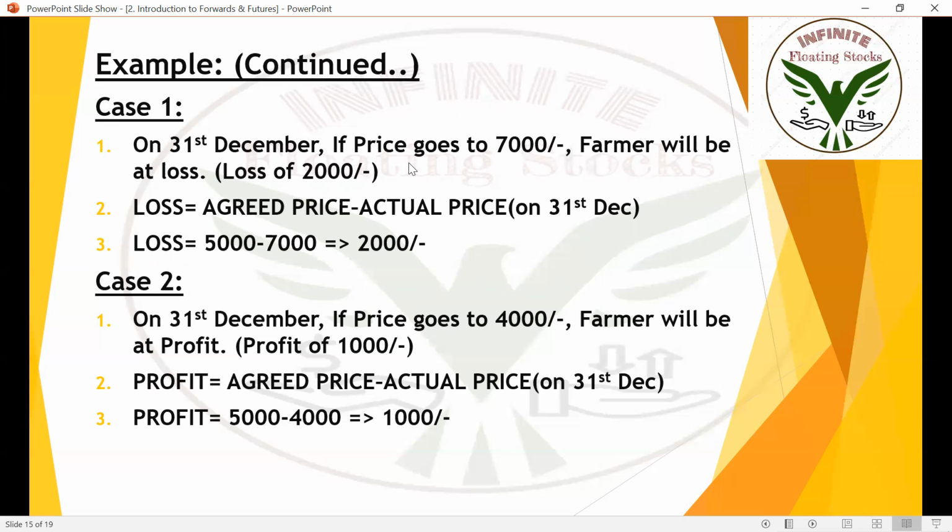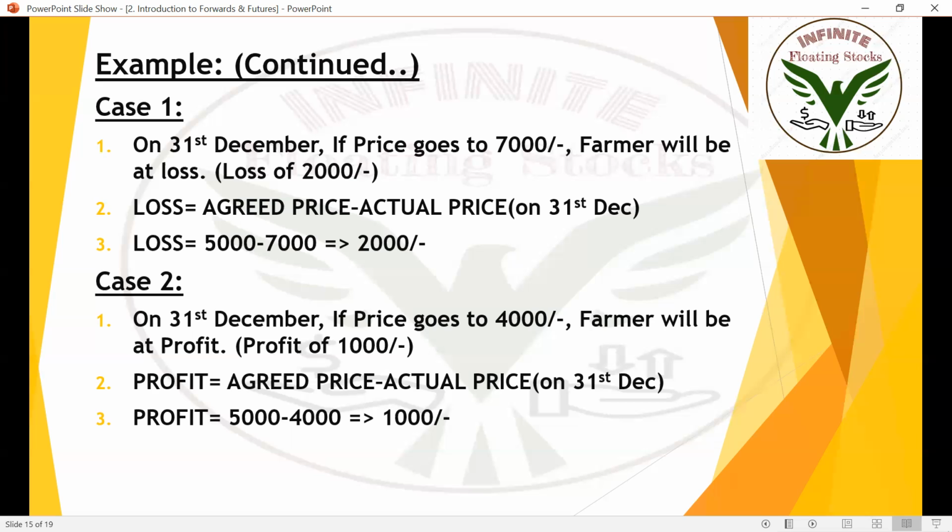Because the value of the vegetables which he cultivated is 7,000 today, but he needs to sell them at 5,000 only to that shopkeeper, even if the value is 7,000, because of that futures contract. So the farmer cannot violate the futures contract. If he violates, the SEBI broker will come and slap the farmer. Okay. Because a futures contract is an authorized contract. The farmer cannot violate it here. So it's mandatory for the farmer to sell vegetables at 5,000 only, irrespective of the value,